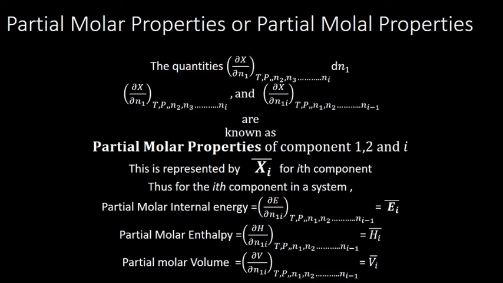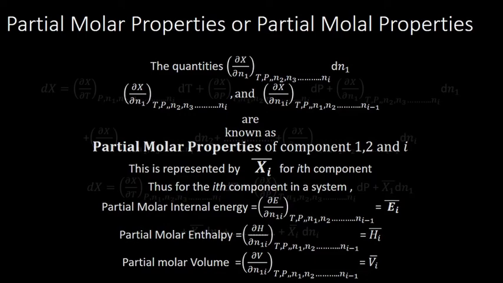Partial molar enthalpy is ∂H/∂Ni at constant temperature, pressure, N1, N2 up to Ni minus 1, which we write as Hi bar. Partial molar volume is ∂V/∂Ni at constant temperature, pressure, N1, N2 etc., and that we represent by Vi bar.